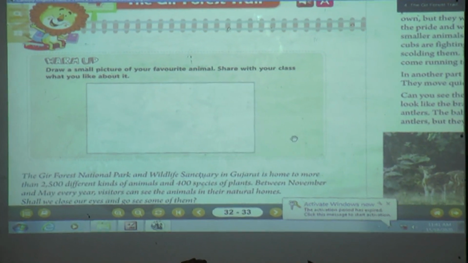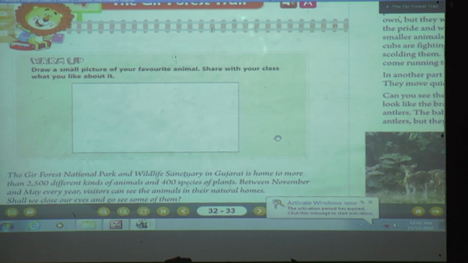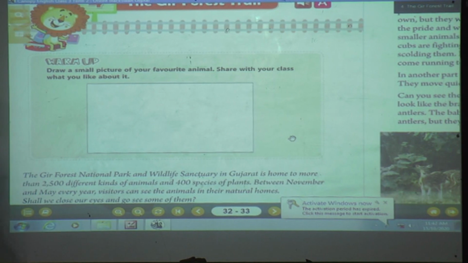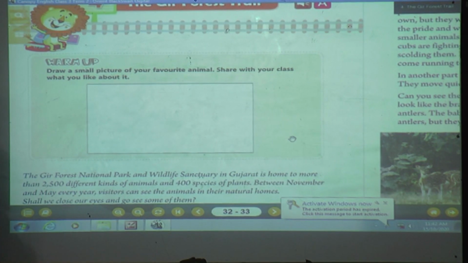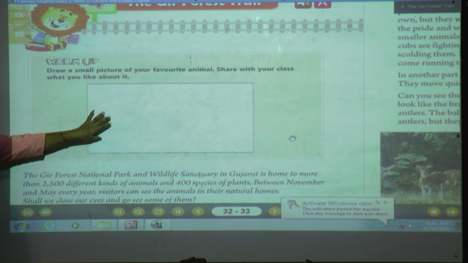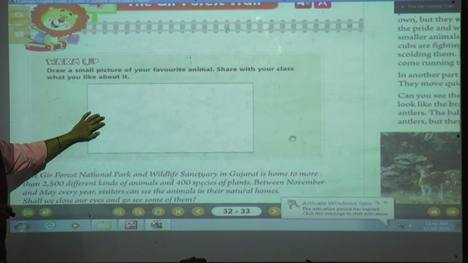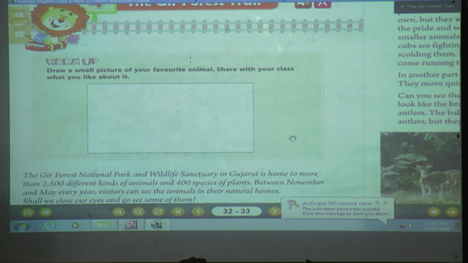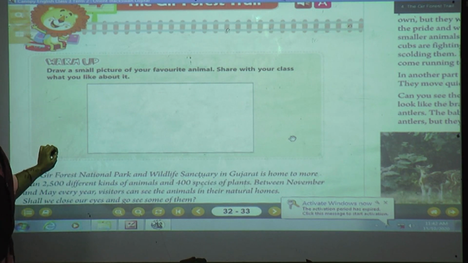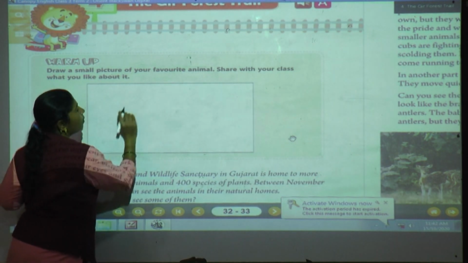What are animals, students? Cat, dog, these you can draw. Any one picture you can draw and share with your class what you like about it. Whatever you draw here, you have to share what you most like about that. So for example, what is my favorite animal? My favorite animal is cat. I love cat, so I am drawing a cat here.